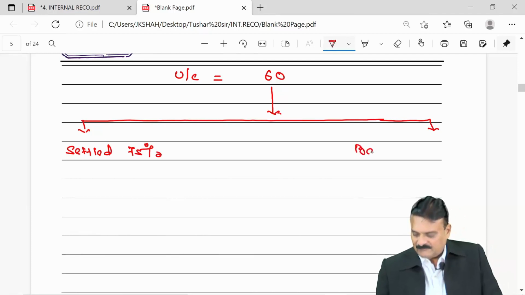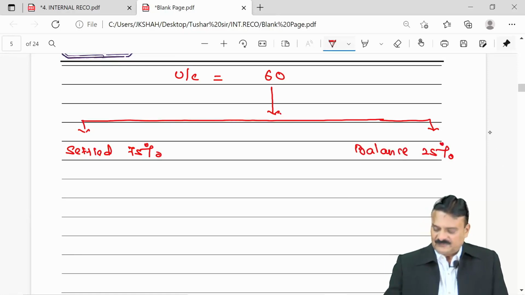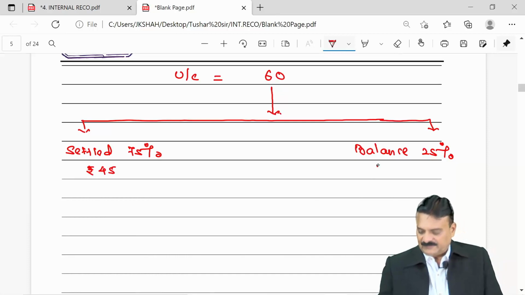That means in future the balance still payable is 25%. Calculate 75% of 60 is rupees 45. 25% of 60 is rupees 15.